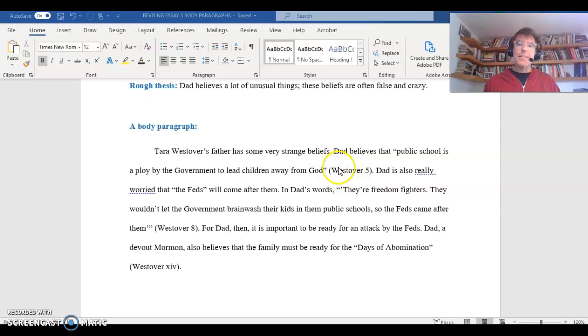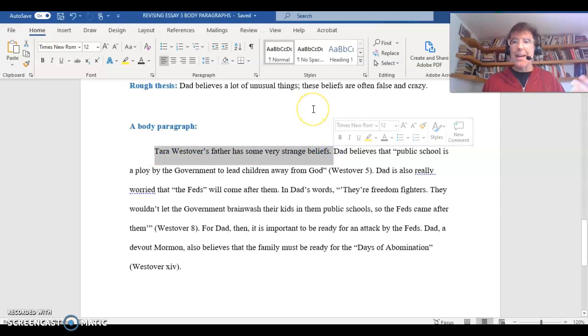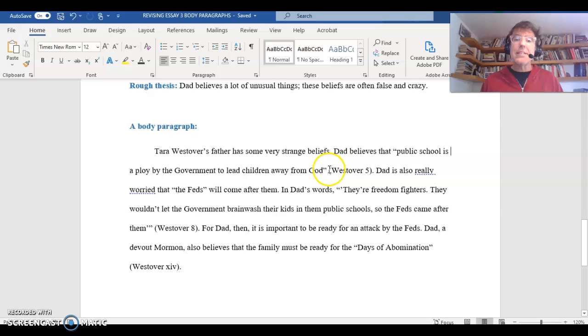Okay. So this is not a bad start as body paragraphs go. You can see that the author has a topic sentence. So this is a claim that the author is making. And then the author supports it with some evidence. So it's not a bad start. Also, this author has citations. And these citations are correct. Author's last name and page number, like we've been doing all semester. Okay, so now let's look a little more closely.